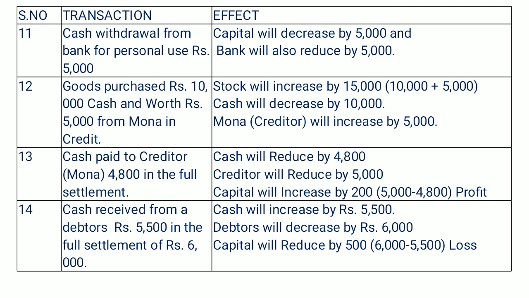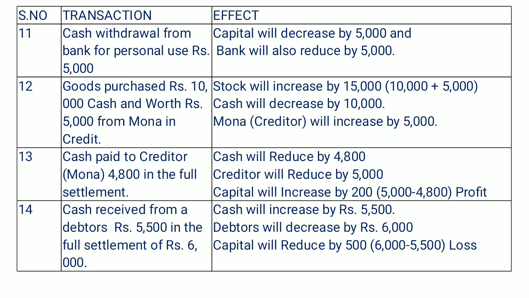Next transaction we have is cash withdrawal from bank for personal use. First we have to find out the meaning of withdrawal for personal use. You may remember that in the starting lectures we discussed something about drawings. When the proprietor or the owner of the business organization withdraws anything for personal use, that is called drawing, and drawing is a kind of expense.